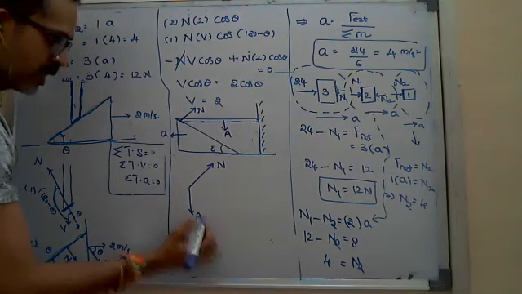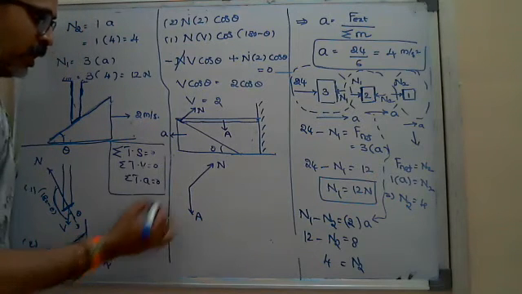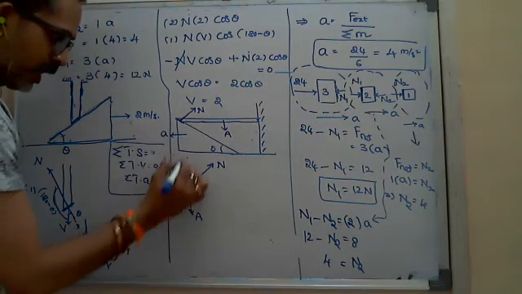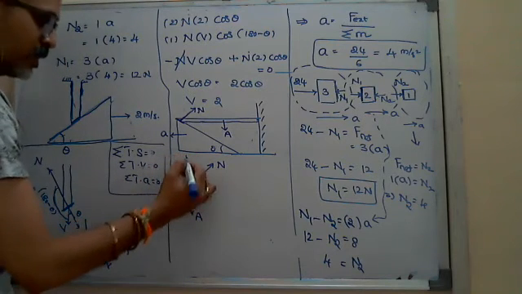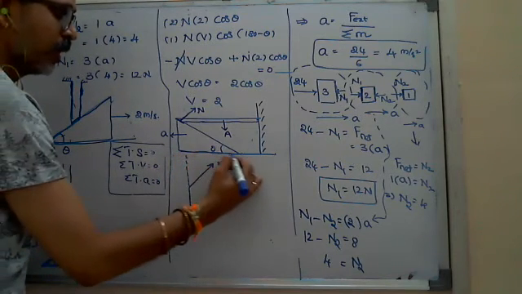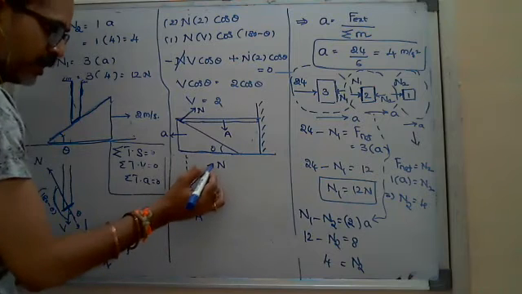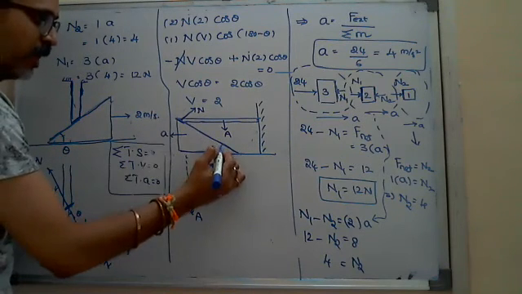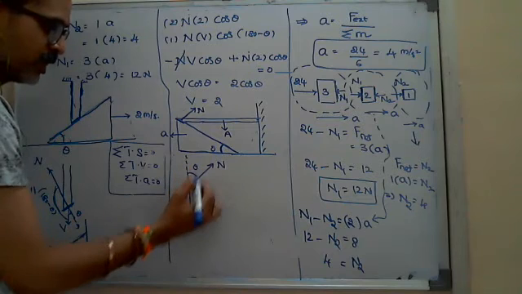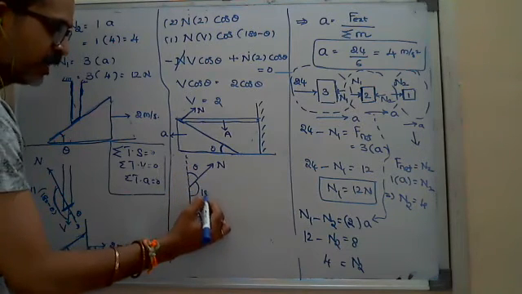If I drop one line there, this line is perpendicular to the horizontal, and the normal reaction is perpendicular to the inclined plane. Then the angle here is also theta, so the angle will be 180 minus theta.